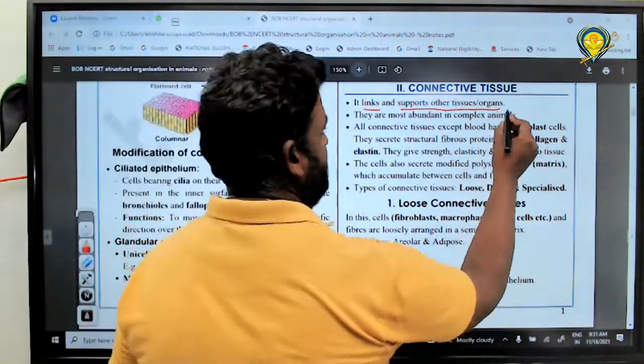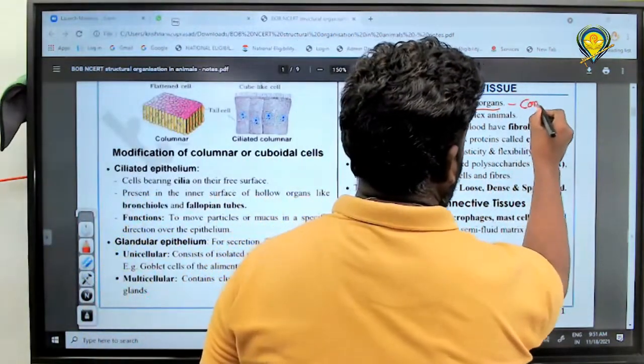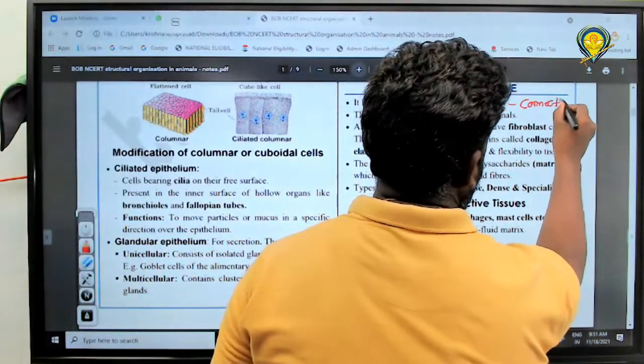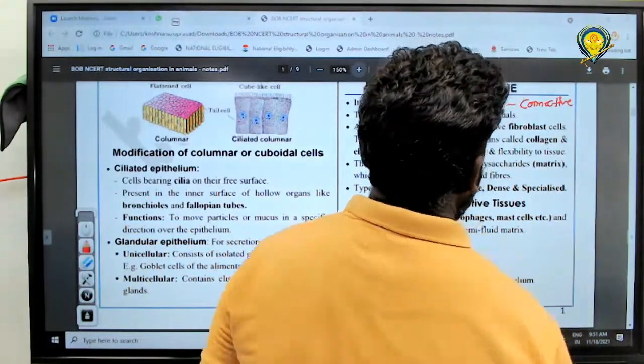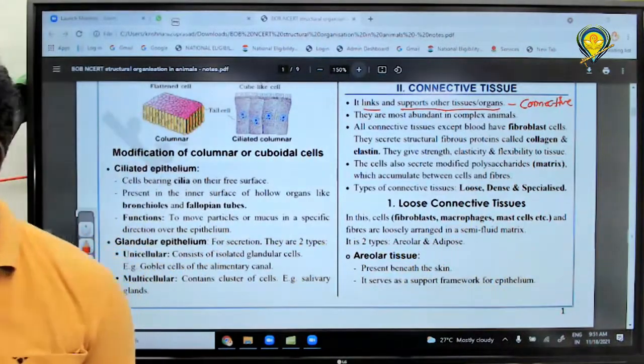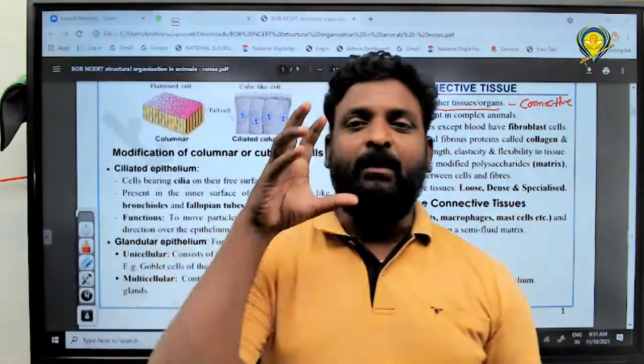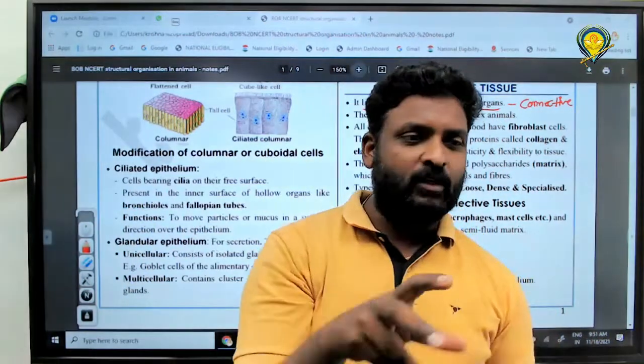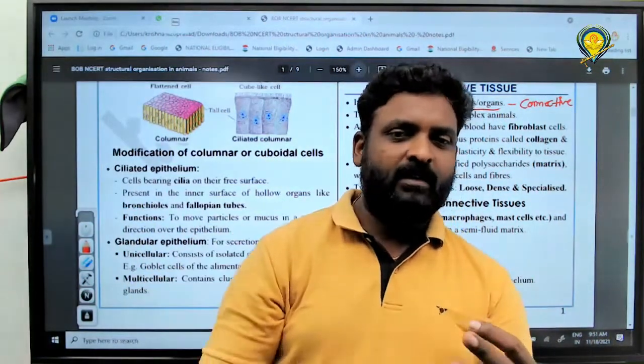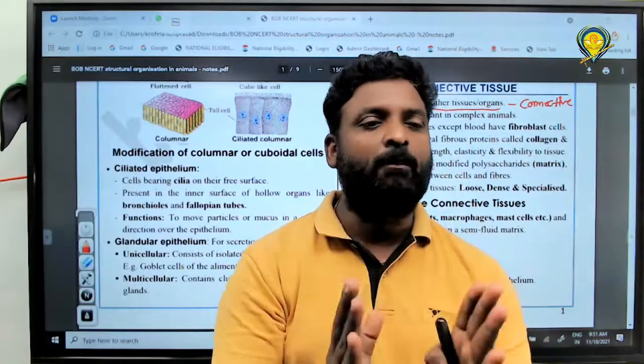Hence it is called connective tissue. Got it? Tell me why it is called connective tissue? It has some links and connection to the tissues or organs. That connection or links definitely support.